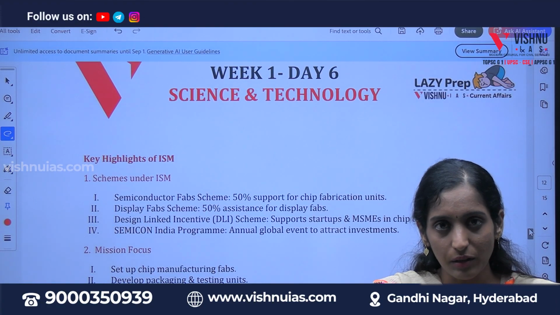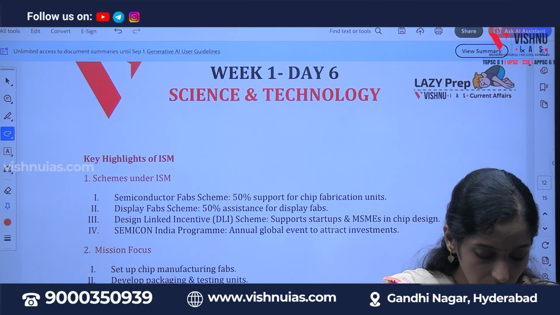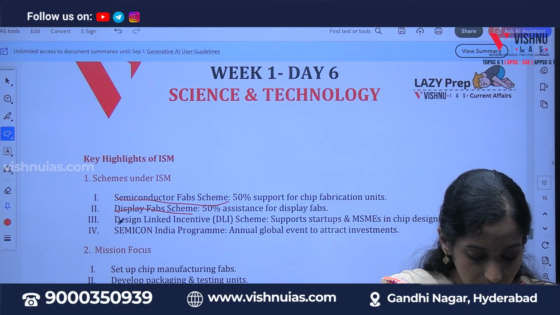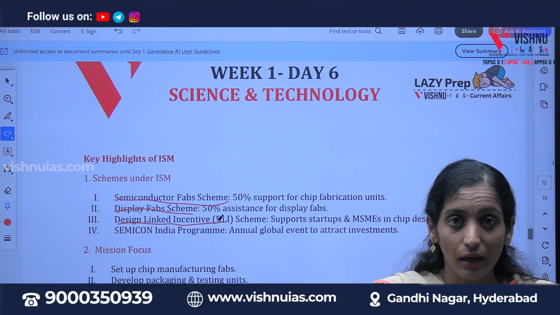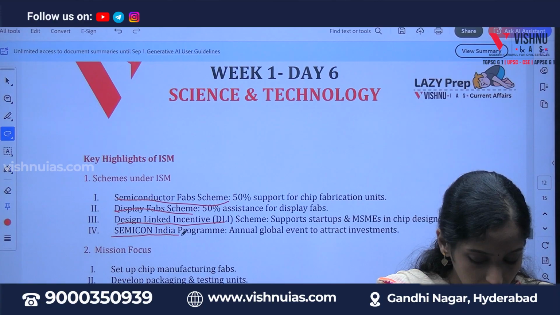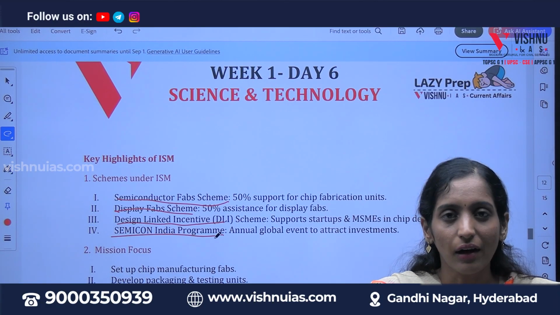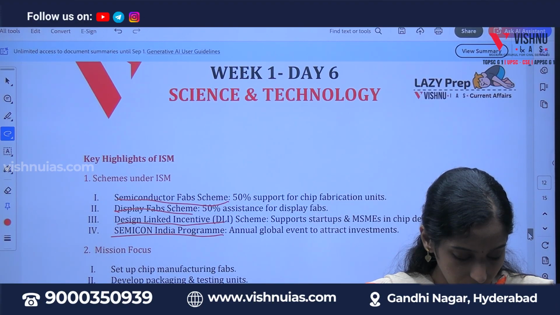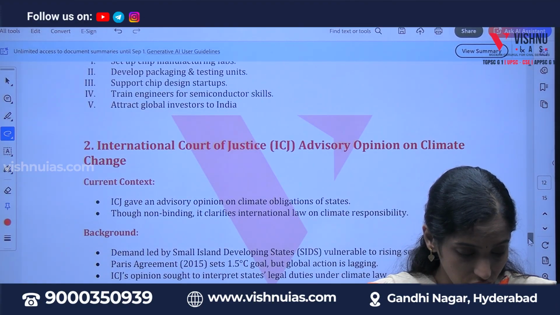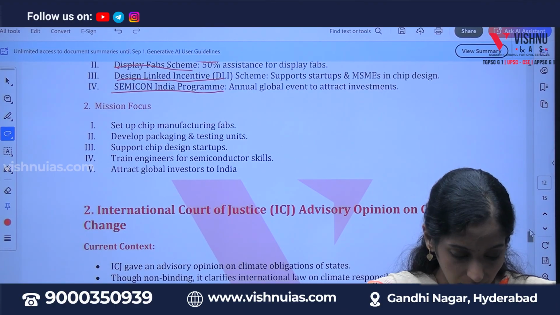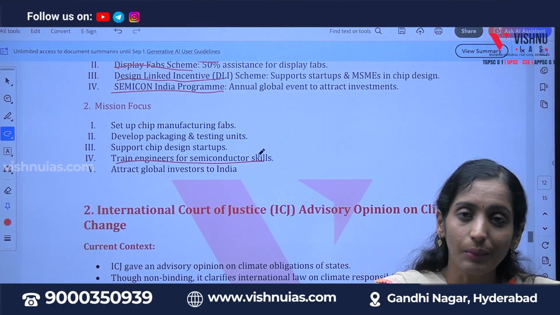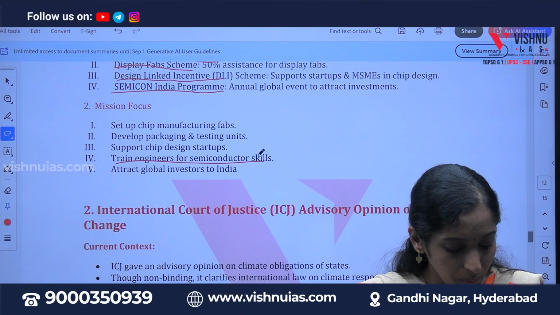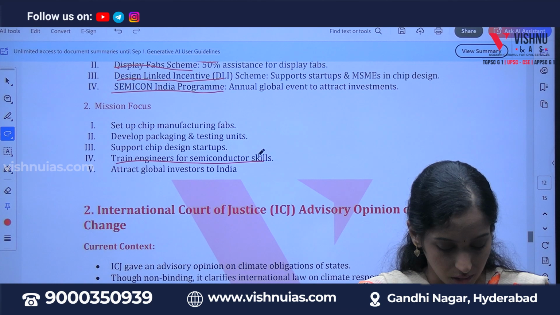So what are the schemes under the semiconductor mission that are important? Semiconductor Fab scheme, Display Fab scheme, and Design Linked Incentive. It's not PLI, it's Design Linked Incentive. And Semicon is a global event to attract investors from outside to invest in India. And this mission focuses on what? Manufacturing, supporting design, and training engineers in semiconductor skills. This is about the first prelims fact.